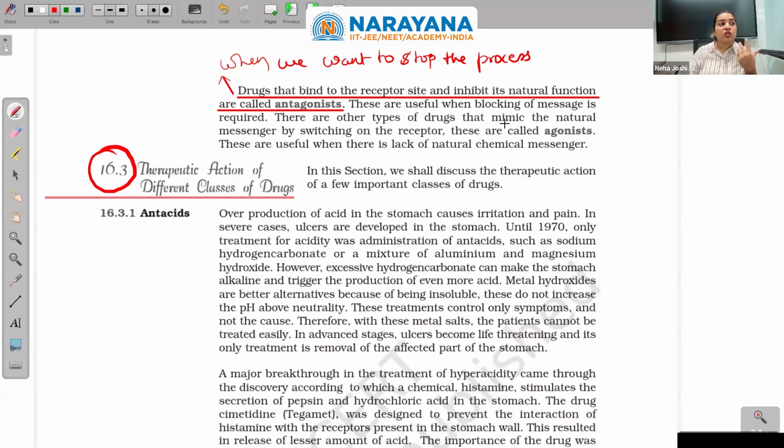So here we introduce certain chemicals which will mimic, which will act as the natural messengers by switching on the receptor sites. They will act as those actual messengers. Drugs that mimic the natural messenger by switching on the receptor, these are called agonists. So there are two types.